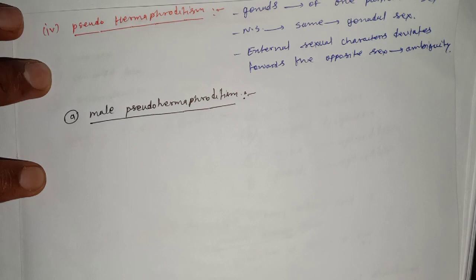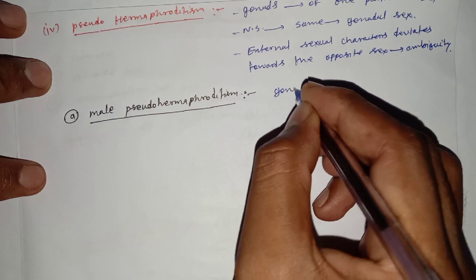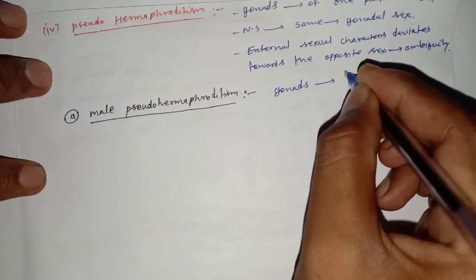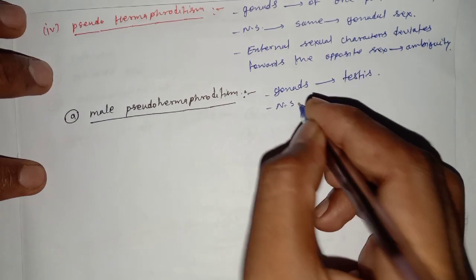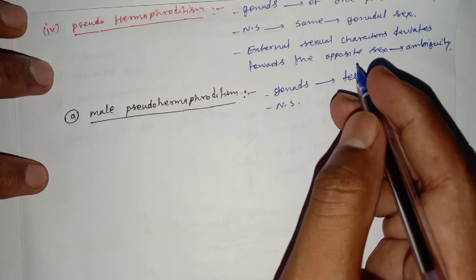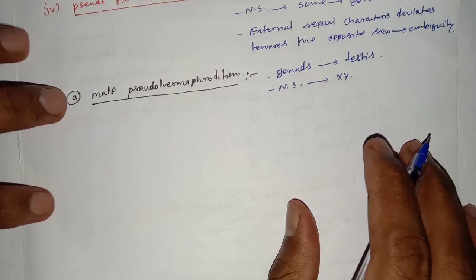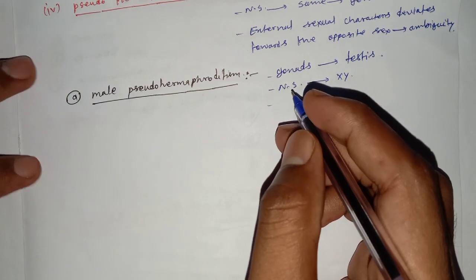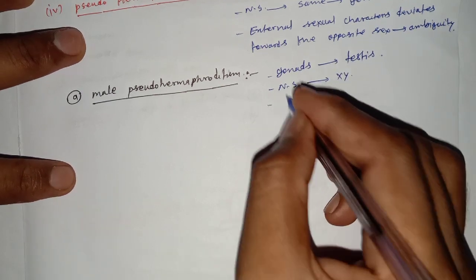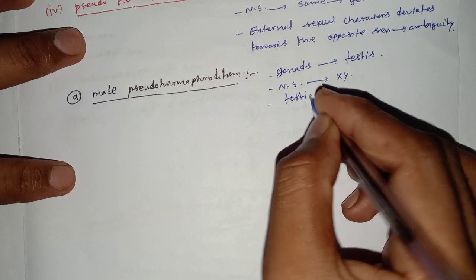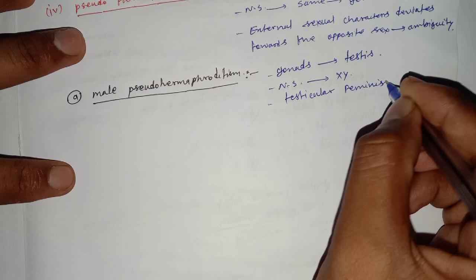In male pseudohermaphroditism, the gonads are testes. Nuclear sexing is same as the gonadal sexing, means XY chromosomes, and male pseudohermaphroditism is caused by testicular feminization.